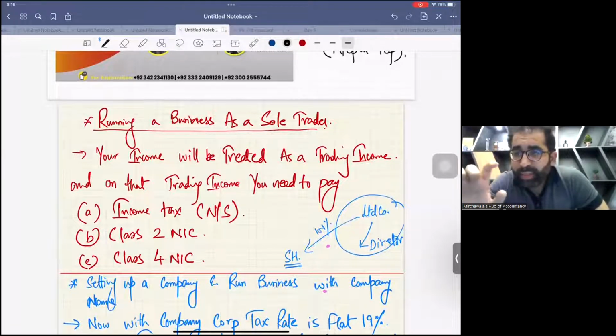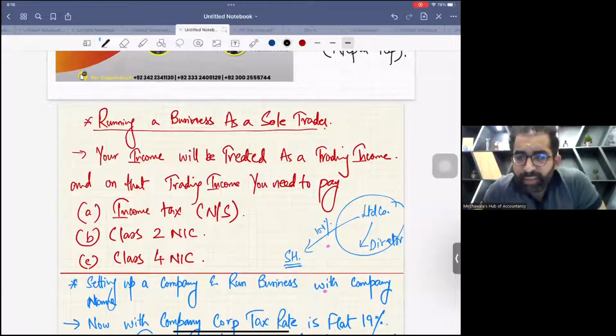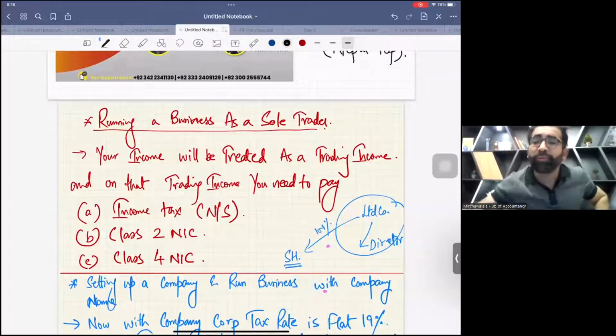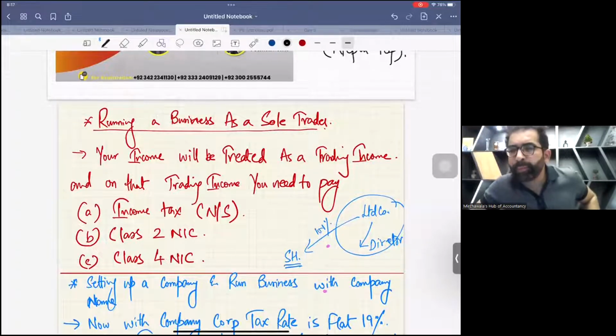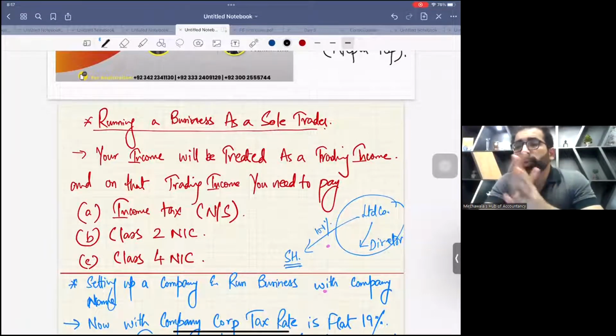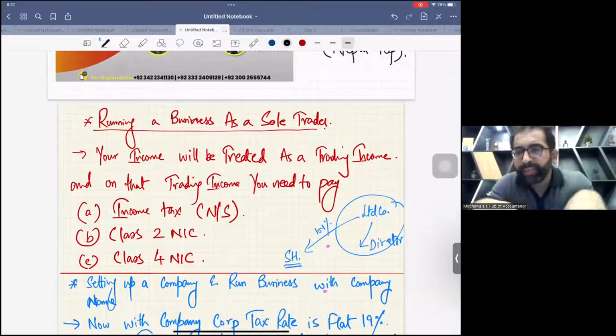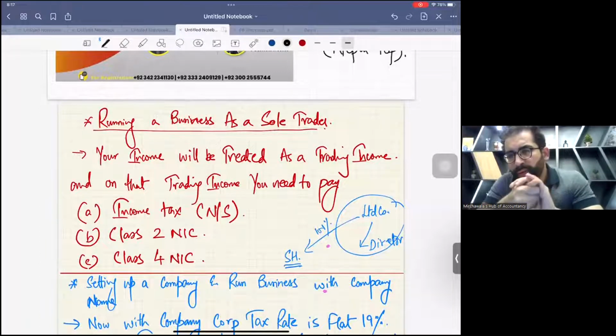For this area, specifically tax planning, the examiner has written a very good, very interesting article for Advanced Skills. The area we are going to discuss is also linked to the advanced taxation paper ATX, that is the P6 paper. Not the complete P6, but some of these things are connected with P6 as well. So I would recommend that after completing this class, you read that article 2 or 3 times. It will be very beneficial, right?